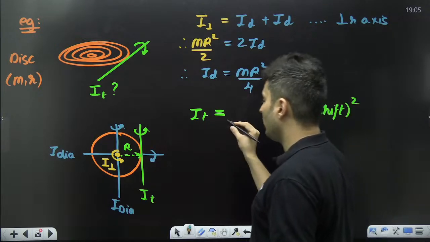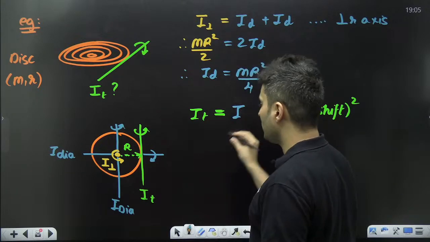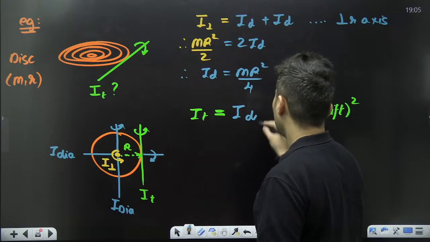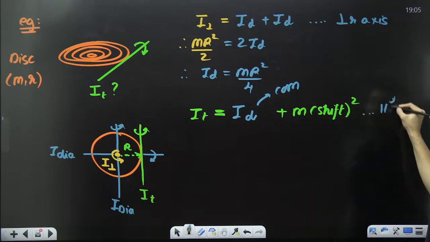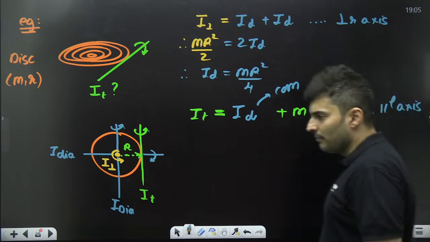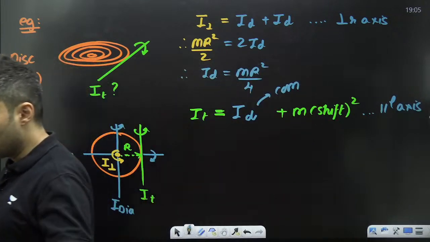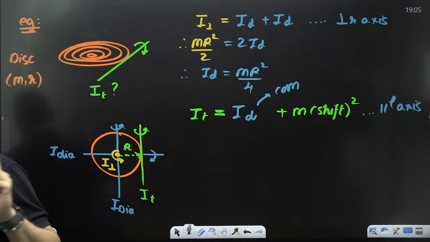So moment of inertia about the center of mass, which is moment of inertia about the diameter, right? This is about the center of mass, and this is the shift square. So this is your parallel axis theorem. Everybody with me? Very nice.